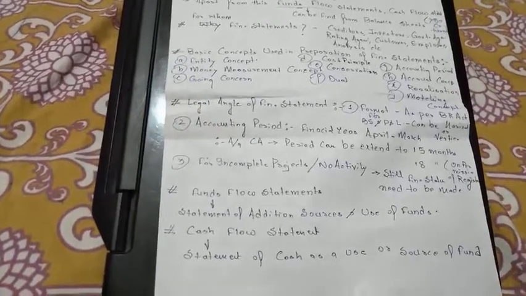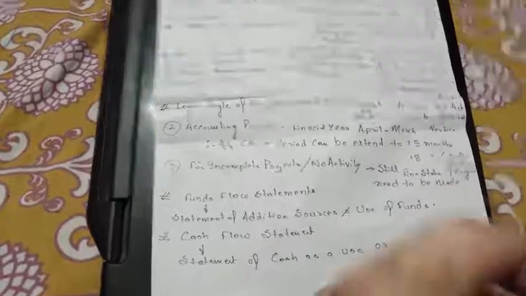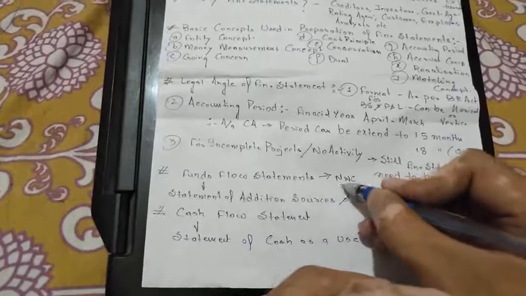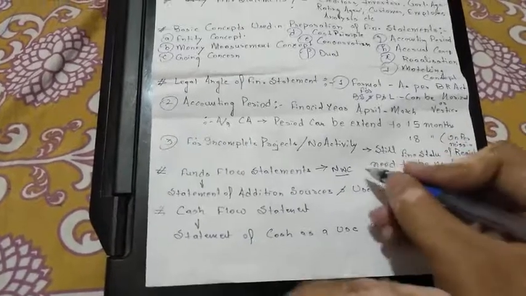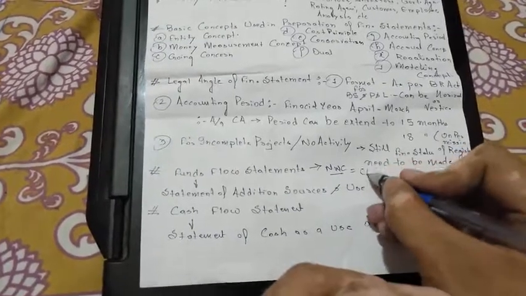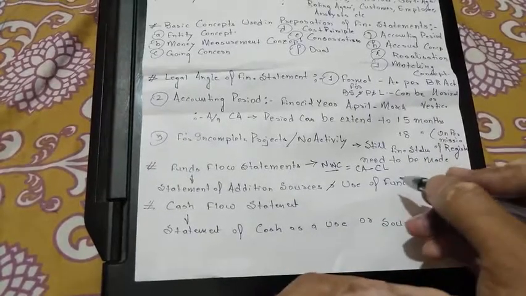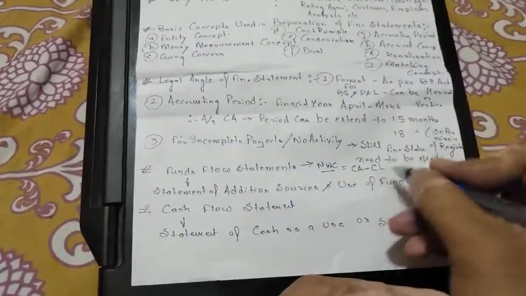And in the funds flow statement, whenever the funds flow statement comes into your mind, it is related to the net working capital. So what do you mean by net working capital? Net working capital has one formula: current assets minus current liabilities. But there is another definition which is also related to this.